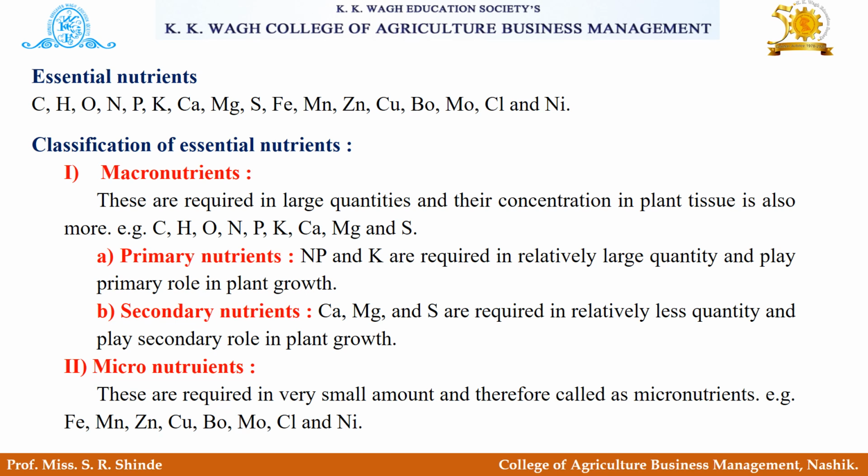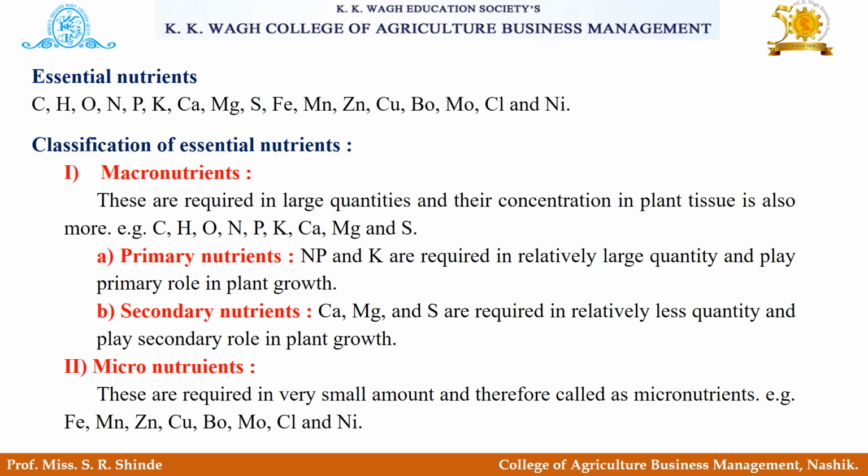Macronutrients are also classified into primary nutrients and secondary nutrients. Nitrogen, phosphorus and potassium are required in relatively large quantity and play a primary role in plant growth. That's why they are called primary nutrients. Calcium, magnesium and sulfur are required in relatively less quantity and play a secondary role in plant growth. That's why they are known as secondary nutrients.